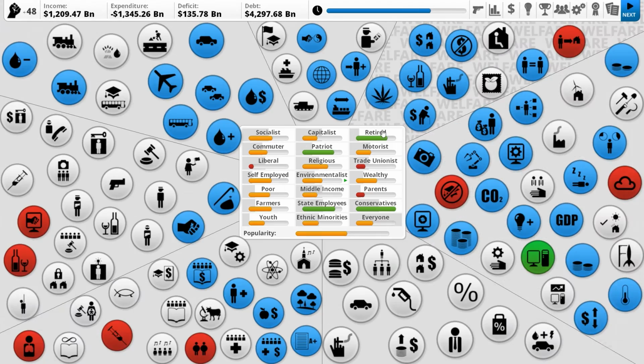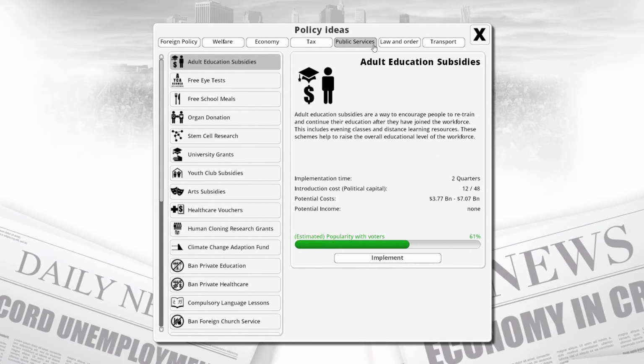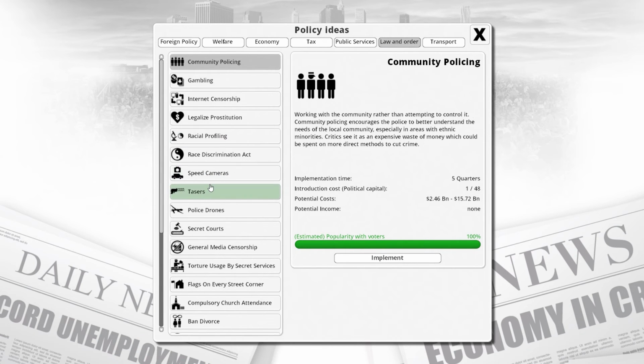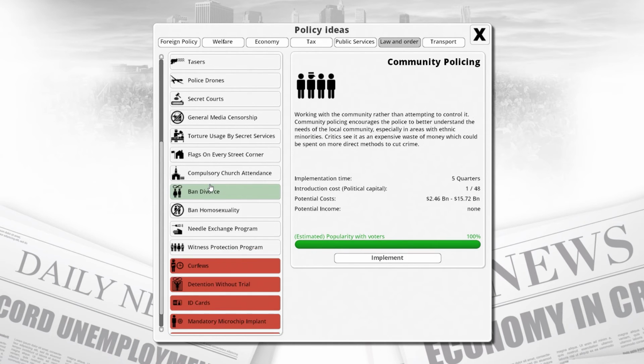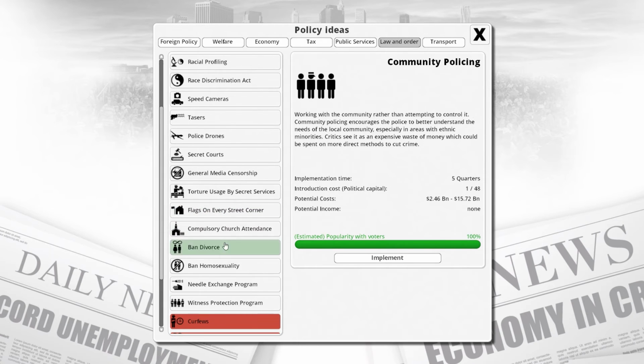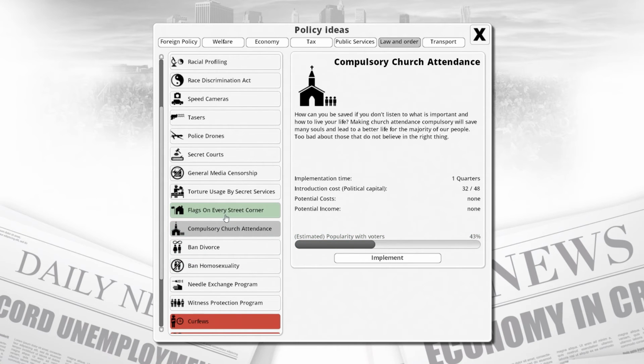Patriots like us. So what I'm trying to do is raise groups that like us up so there's more members, so that more percentage of the population are in those groups, so they'll like us because they're patriots. That's my logic, basically. Let's try some law and order stuff. Anything we want in here, maybe. Compulsory church attendance.